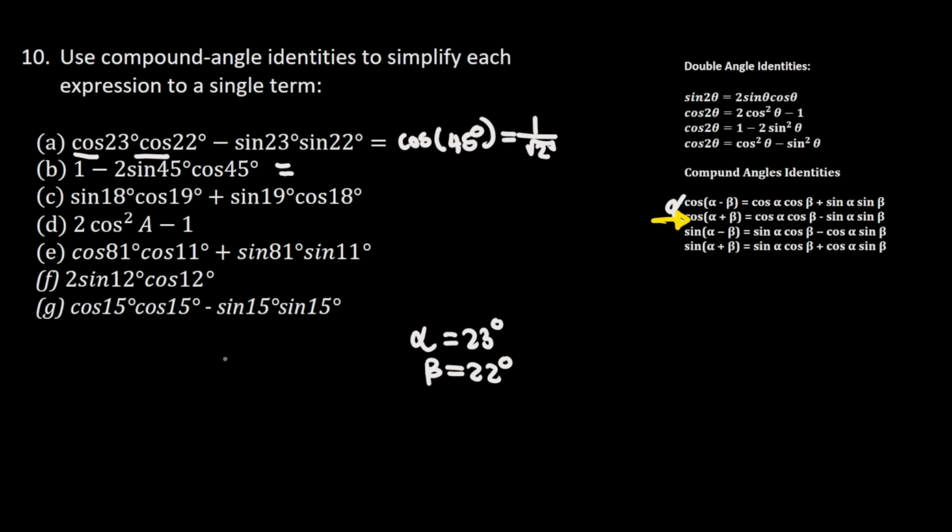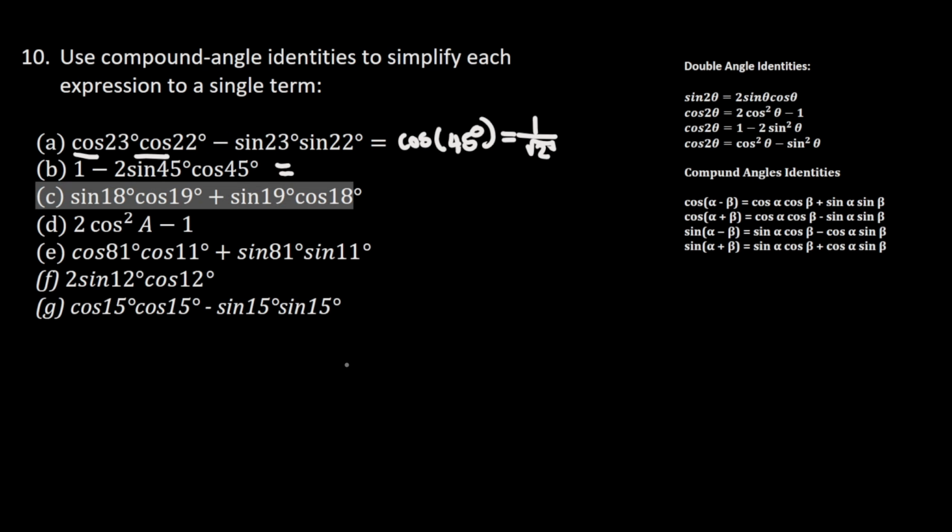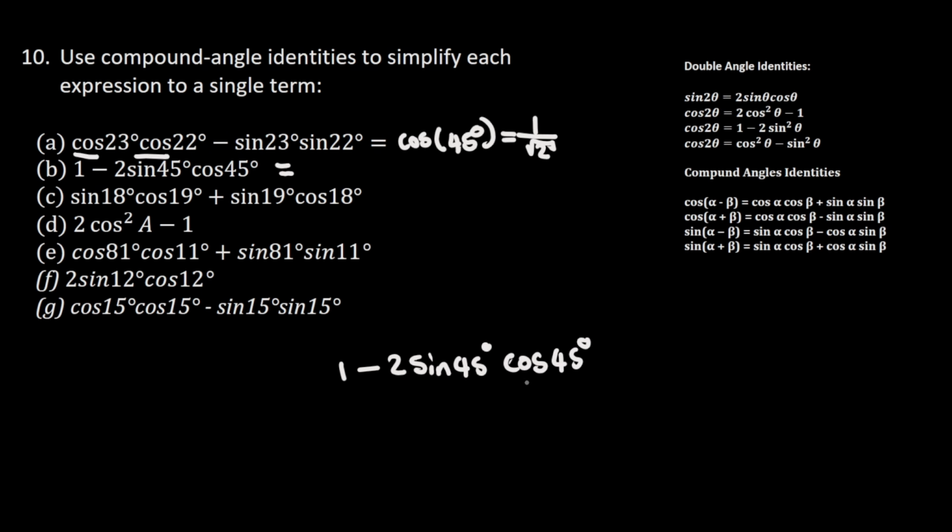The second question, we have 1 minus 2 sine 45 degrees times cos of 45 degrees. So this part here, I can simplify it by using this double angle identity here.